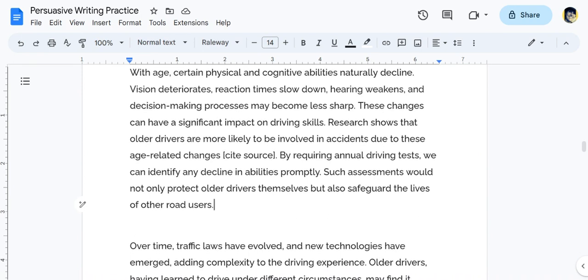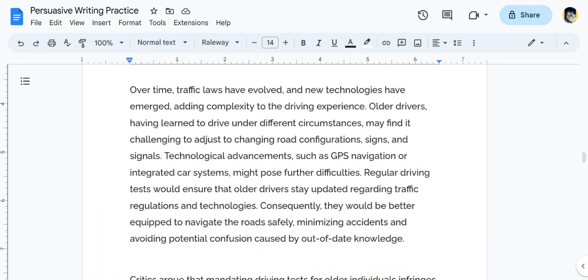In the next paragraph. Next body paragraph, here we go. Over time, traffic laws have evolved and new technologies have emerged, adding complexity to the driving experience. Older drivers, having learned to drive under different circumstances, may find it challenging to adjust to changing road configurations, signs, and signals.